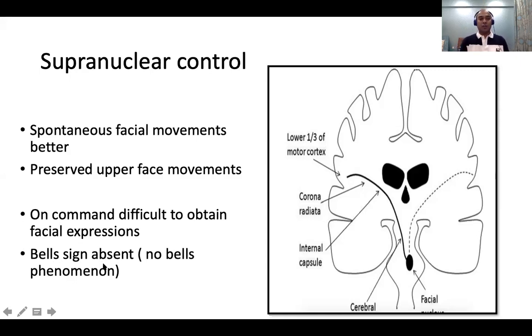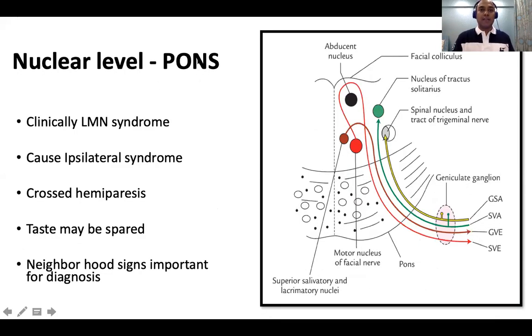What is Bell's sign? All of you know in a Bell's palsy, a lower motor Bell's palsy, when they close the eyes, the eyes will go upwards. That particular sign is absent in a supranuclear lesion. Why this happens, I'll tell you later. So the nuclei is at the level of the pons. Always remember, it's a very simple understanding. Sometimes when we say lower motor, by default our PGs or students will think lower motor means a nerve involved in the facial canal. But this nucleus is also lower motor.